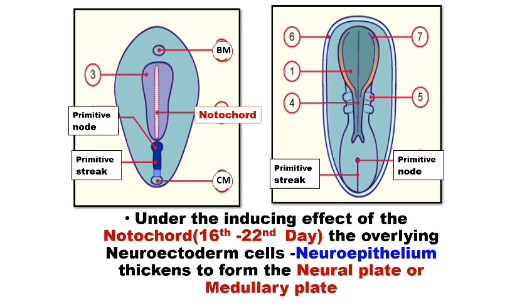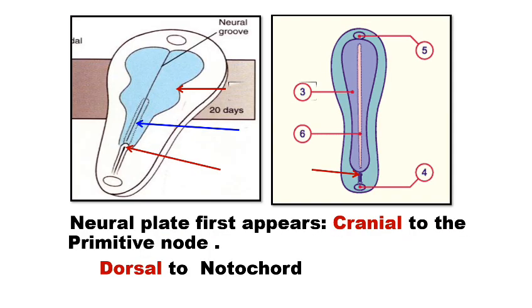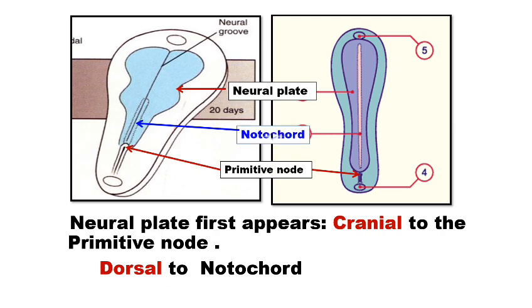Under the influence of the notochord, which appears around the 16th to 26th day, the overlying neuroectodermal cells, that is neural epithelial cells, thicken to form the neural plate or the medullary plate. The neural plate first appears cranial to the primitive node and dorsal to the notochord.